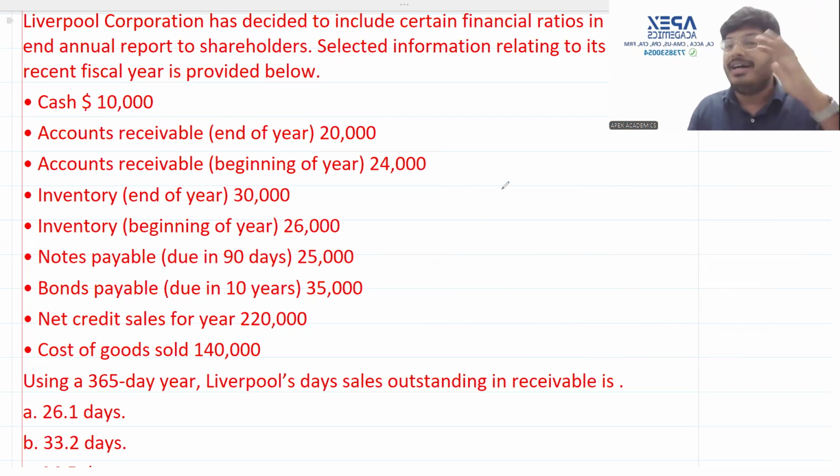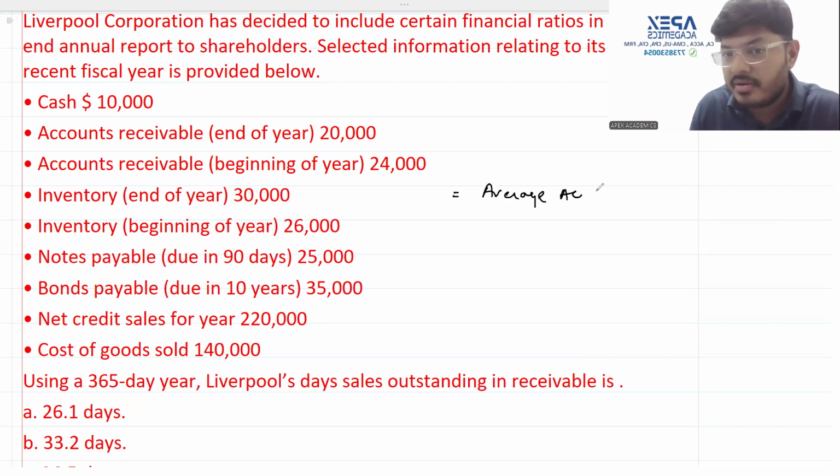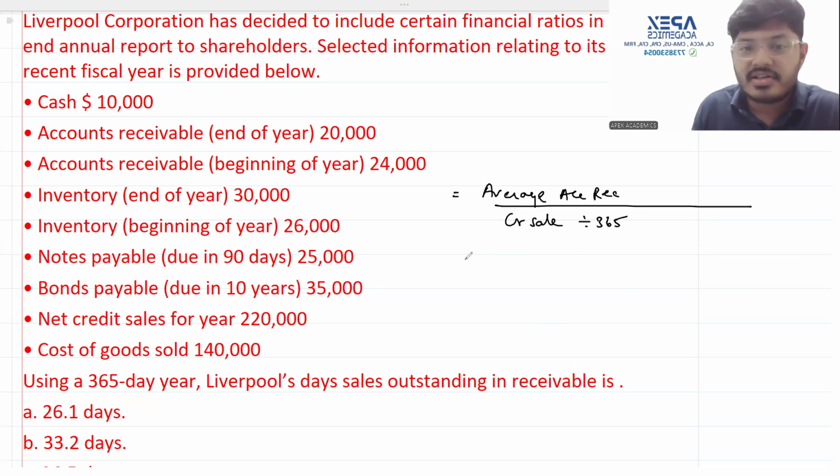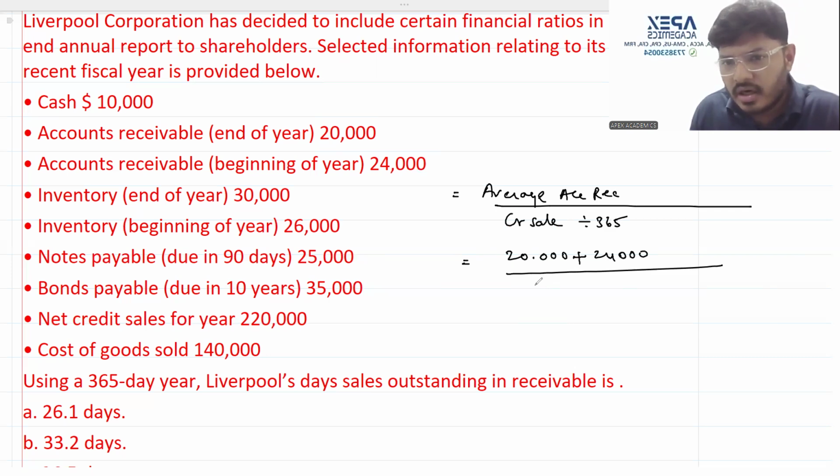What is the shortcut formula? The shortcut formula is very simple. You are going to say average accounts receivable upon credit sales divided by 365. So what are your average accounts receivable? They will be 20,000 plus 24,000 upon 2, upon 2,20,000 divided by 365. Why 365? Because we're using a 365-day year.